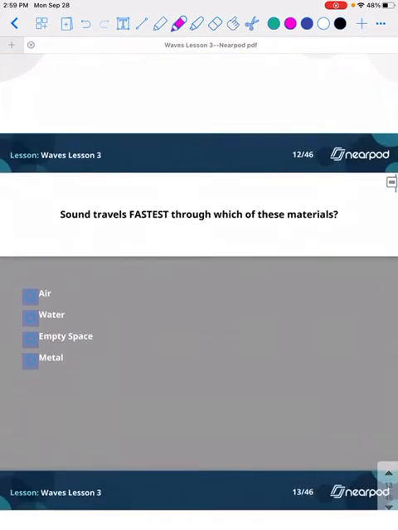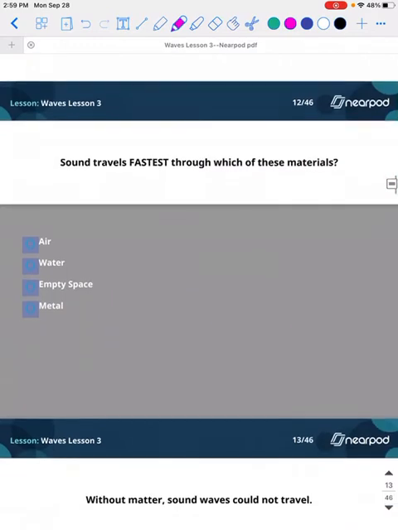So, sound travels fastest through which of these materials? Remember, it can't travel at all through empty space. And so now we have our solid, our liquid, and our gas. The particles are closest in a metal, in our solid. So it's going to be a solid or the metal.